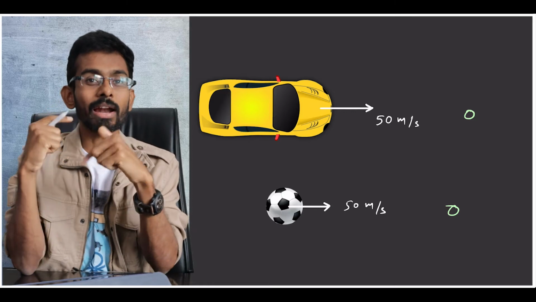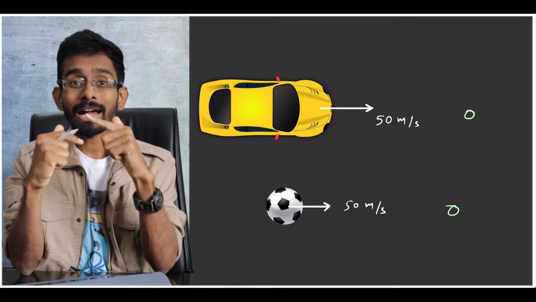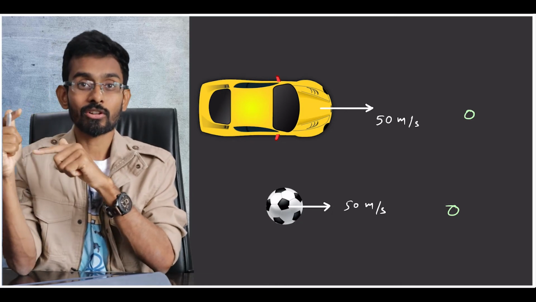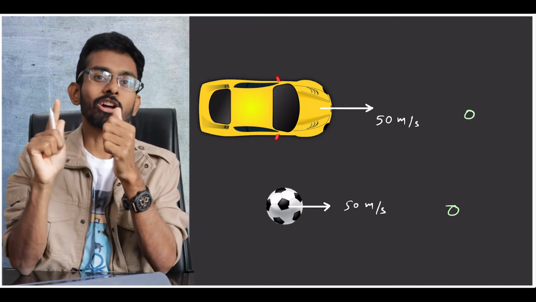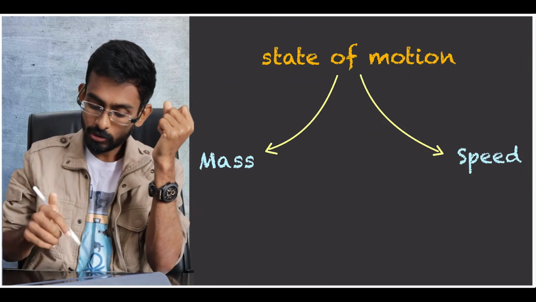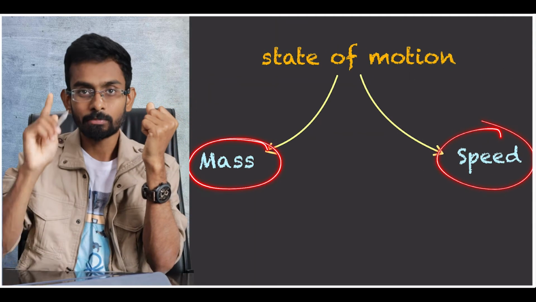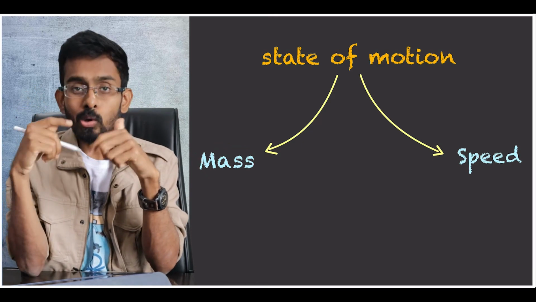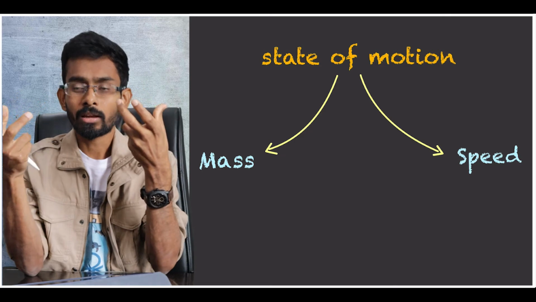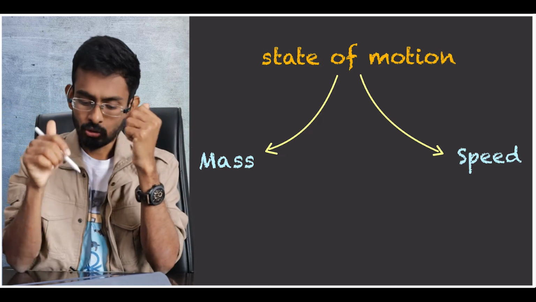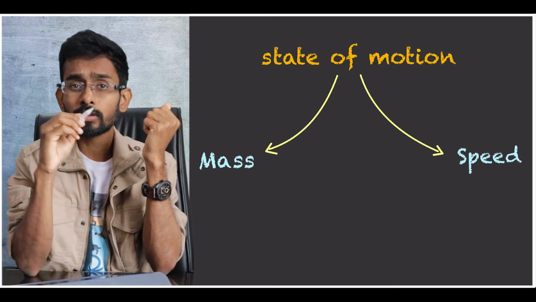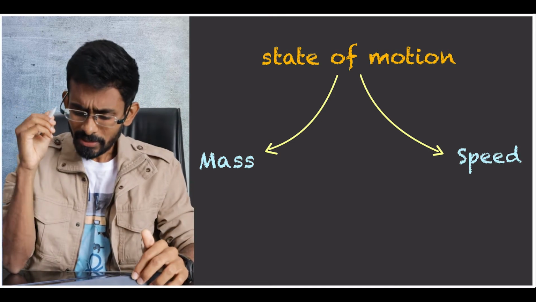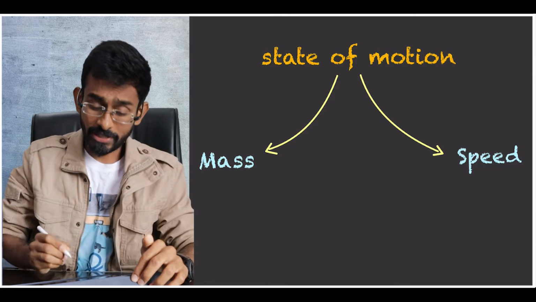From there we understand that mass is also involved in changing the state of motion. So now I can say state of motion is associated with both mass as well as speed. Yes, speed is obviously there, but mass is also associated with it. Now how do we define it properly? Two terms are there. Can we get them into a single term? What is the term which contains both mass and speed? Yes, at the time they thought of kinetic energy.